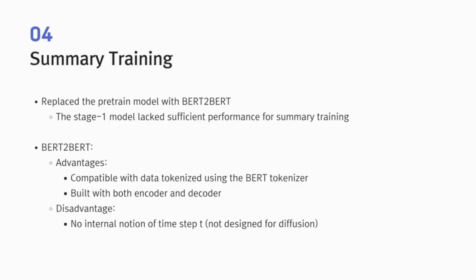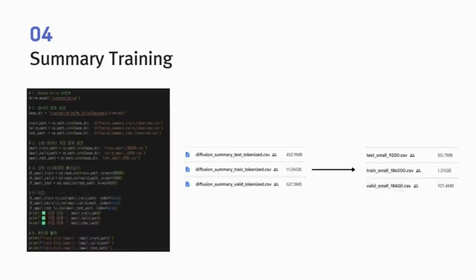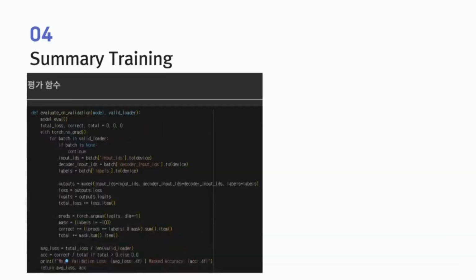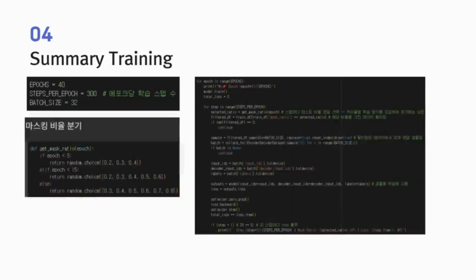Let me briefly introduce our second stage, the summary training process. Our initial model didn't generate summaries well, so we switched to a pre-trained BERT-to-BERT model, which is compatible with our tokenizer. Although this model wasn't designed for diffusion and lacks a time variable, we tried to simulate a diffusion-like training method. The dataset was too large, so we downsized it for training, validation, and testing. We trained the model for 40 epochs, 300 steps per epoch with a batch size of 32.